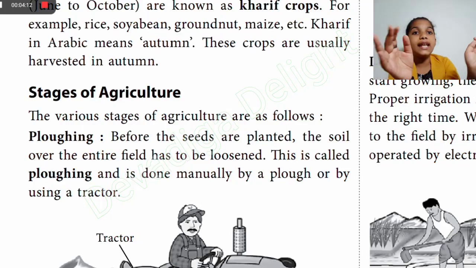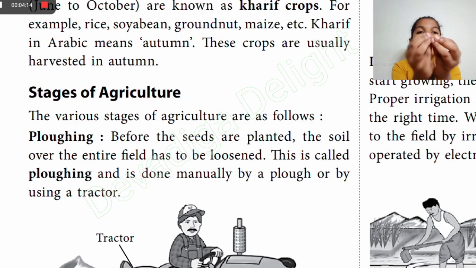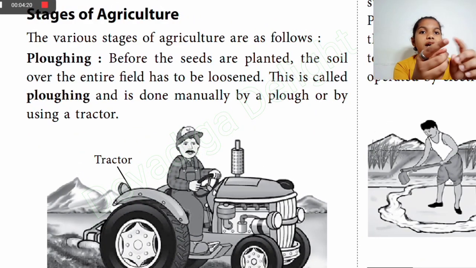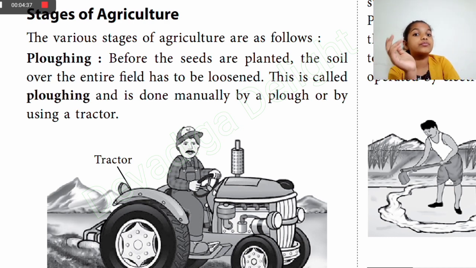Next is the stages of agriculture. There are some stages you go through for agriculture. Those are ploughing. Ploughing means that before planting the seed, the soil of the entire field should be loosened. This is called ploughing and is done manually by a plow or using a tractor.